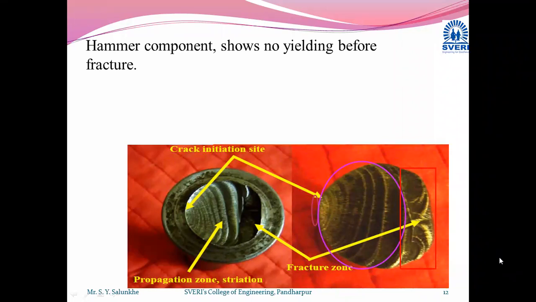Let me ask one question here. Anybody of you can answer it. In case of hammering, which type of stresses are generated? Whether it is fluctuating or repetitive or completely reversed?